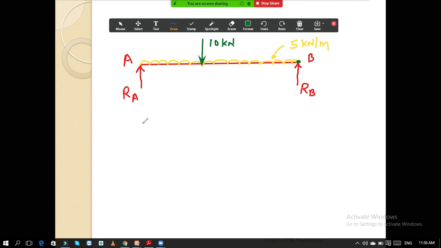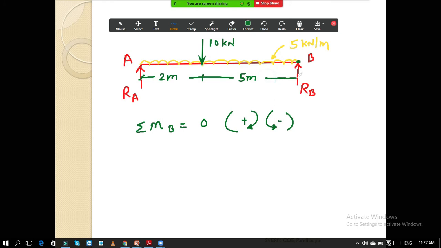So now if I apply summation M about B equal to 0, I know the sign conventions. Clockwise moments are always positive, anti-clockwise moments are negative. And I have already told you the distances. This is 2 meter and this is 5 meter. So now how to calculate the reaction? Taking the moment of RA about point B.